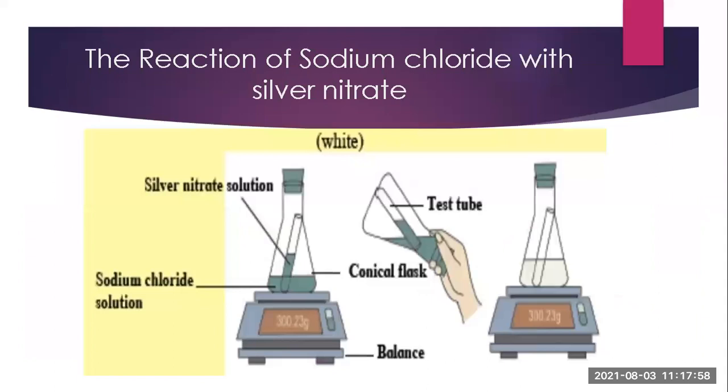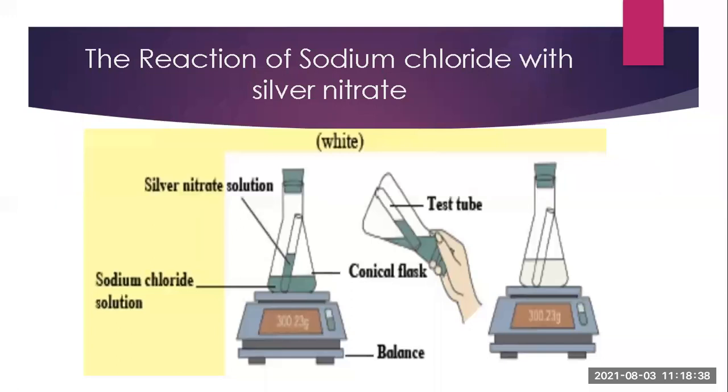Then one of the experiments, that is the reaction of sodium chloride with silver nitrate. Now how it happens and how we have to write the reaction for it. Okay, to know the chemical equation, we will first consider one experiment, and from that experiment we will write the reaction. Now for example, take one test tube, a conical flask, and a balance. And the chemicals we have to take are sodium chloride and silver nitrate solution. Now you can see from the picture that in the test tube silver nitrate solution is placed, and in the conical flask sodium chloride solution is placed.